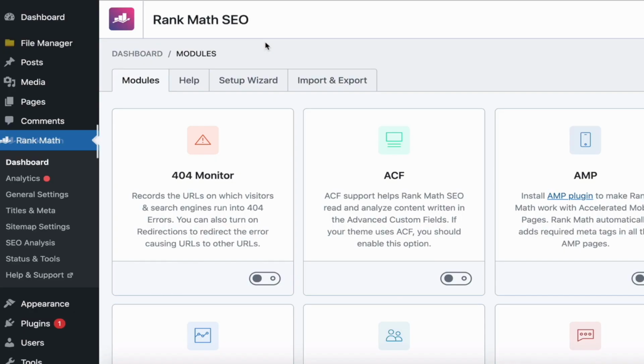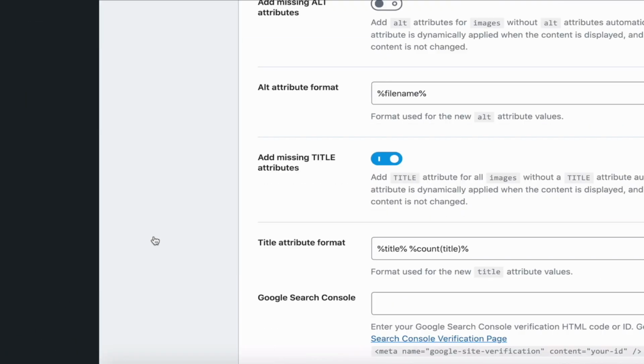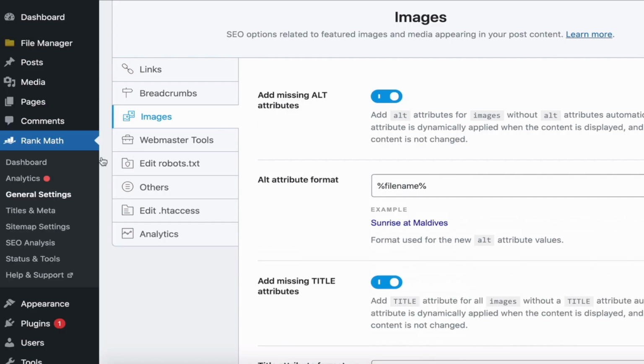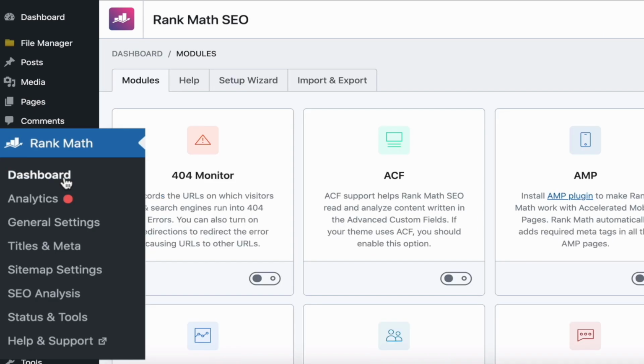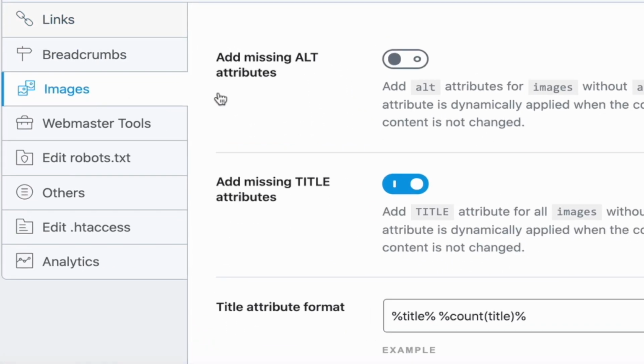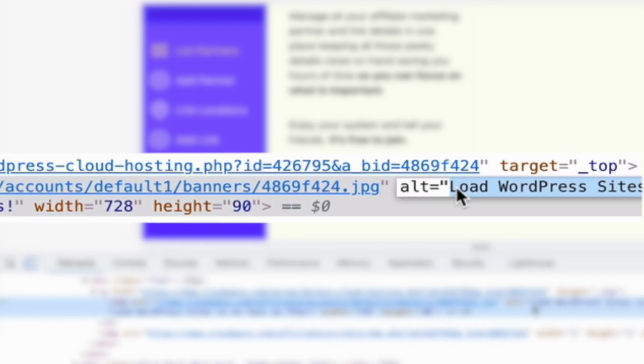Alt tags. Let's go down here, images, settings. Come up to the top, switch on the alt tag. Yay! That's one way of doing it. Another way, from the dashboard, general settings. Come on down, you'll see the tab here, images on the left. Switch it on. So what the heck is alt text? Basically with an image, it can have an alt text, which is an HTML tag. And what that does is identify the image. Now, they're needed by Google for 2 reasons.